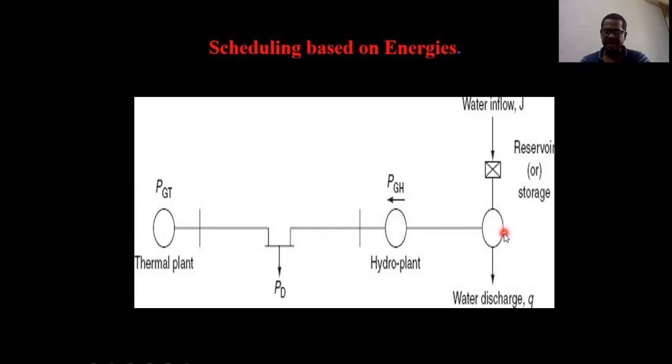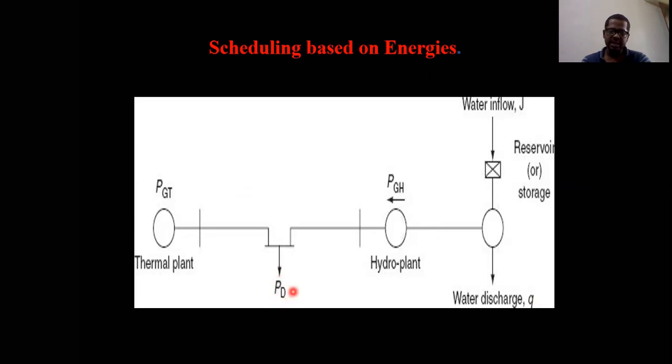And coming to the water side or reservoir side, this is a water inflow, that is a J. So universally it is represented with J, and this box is nothing but a reservoir or storage. Generally we can represent it using either X or W. Some use X and some use W. This is a valve and this is water discharge. It is represented by small q or capital Q. So it differs from the other two. So this is a normal representation of the scheduling based on the energies.